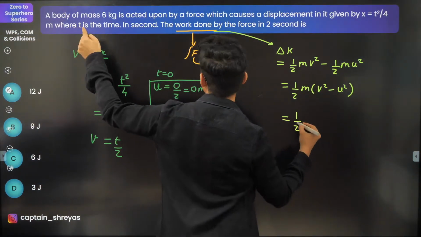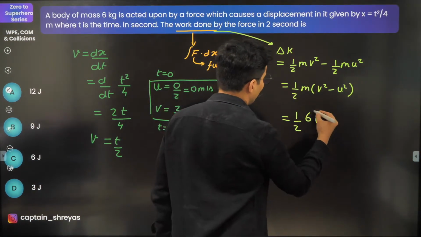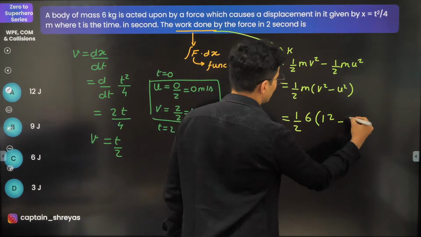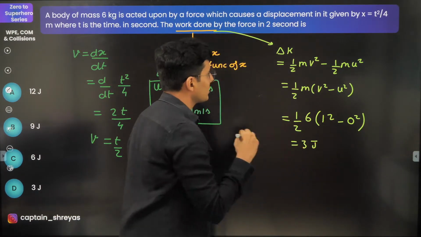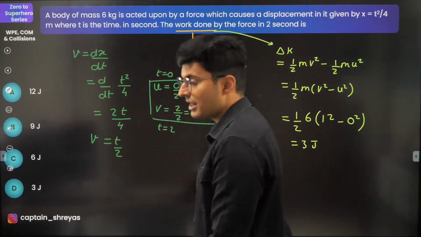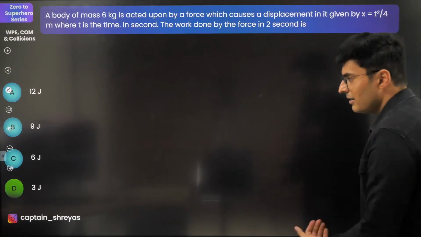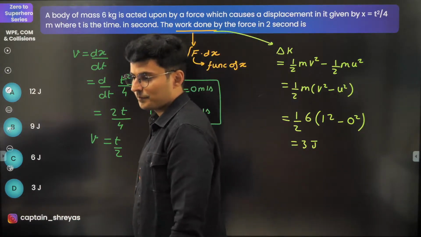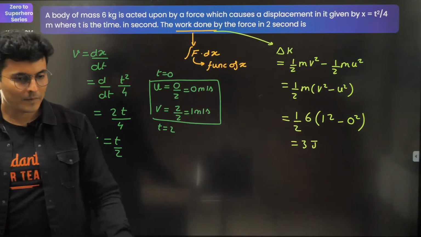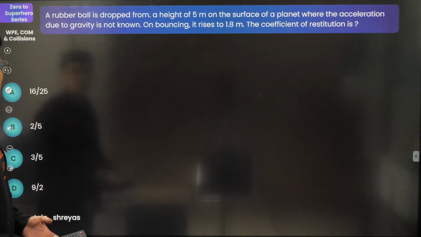Now substitute it over here and see what do you get. The mass value is just given to be 6. Final velocity is 1 square. Initial velocity is 0. So it is just going to be 3 joules. Just check this out. Is 3 there? Option D. Yep, it is. It is option D, guys. Clear? Okay, fair enough. Let's move on to the next question.